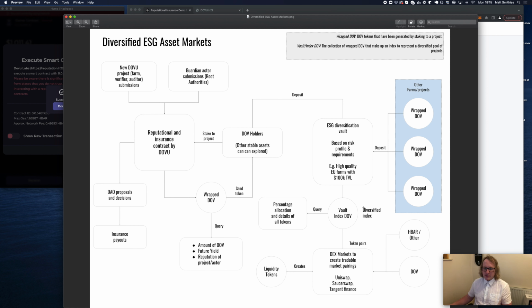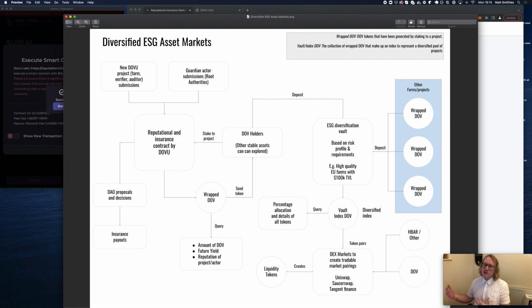almost like an index fund like Vanguard, where you can interrogate every single asset underneath related to the underlying Dove value, and you've just basically diversified your risk, and you can still get access to whatever ESG elements you wish. So perhaps you are interested in soil in the north of England.